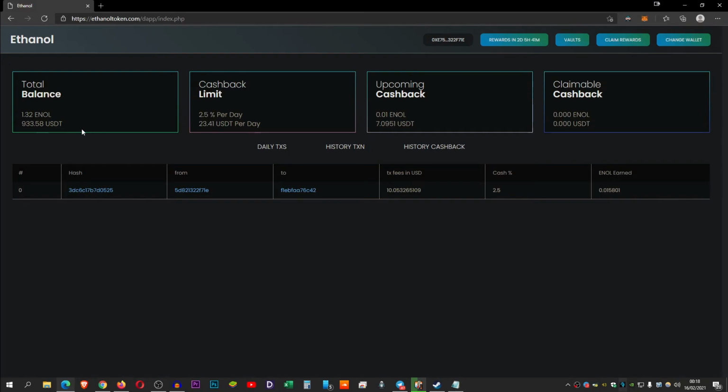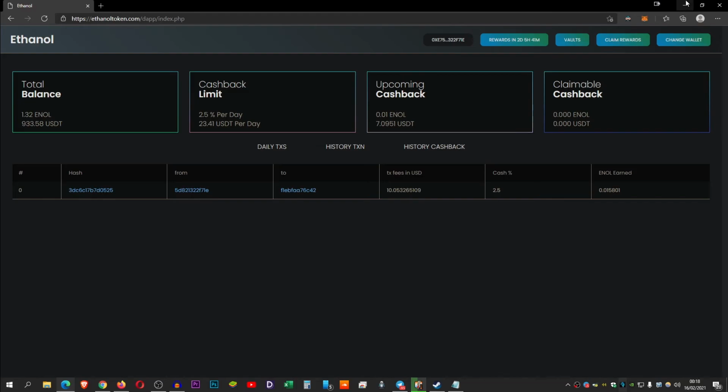So ROI is definitely coming back very quick, guys. That's your balance. You'll have a cashback limit, which is 2.5% a day. And you can claim every 3 days, guys. 6 AM UTC time. It's as simple as that, guys.